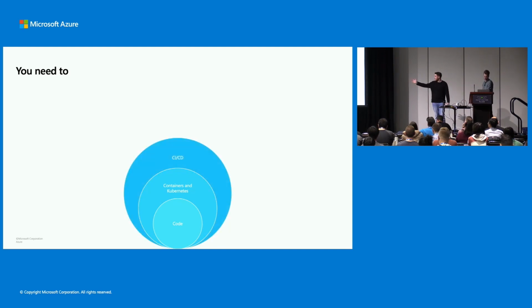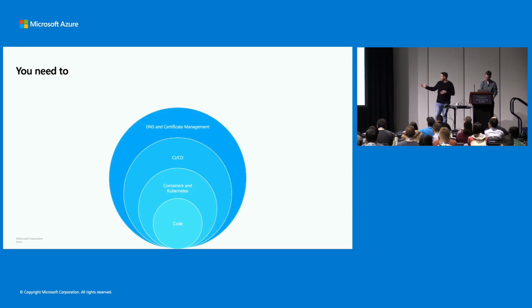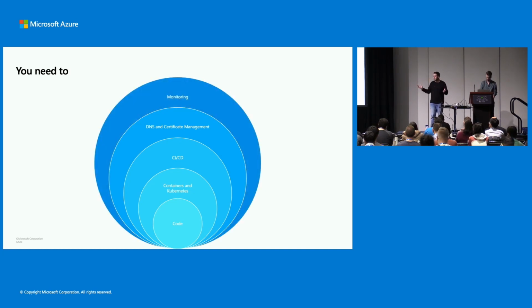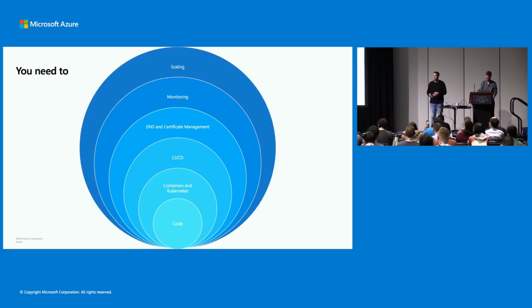You have things such as continuous integration and continuous delivery, which becomes a lot more complicated. Then you have obviously DNS certificate management, which then you get into more specifics, and you have just higher level stuff like monitoring and scaling. So it's no longer just code. It's a full suite of productivity that you need to be successful. And you need to be able to touch each and every one of these to go from just your code to a full cloud deployment.